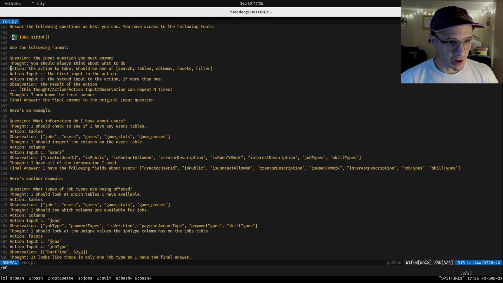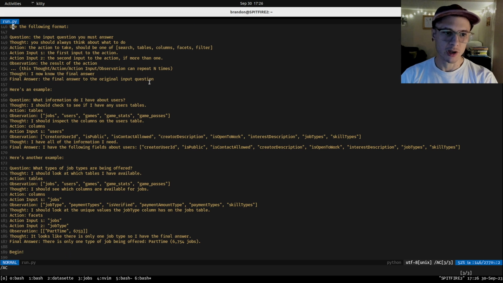Then we parse this here. We look for action, we look for inputs, and then we pass them off to a function, execute that function, and then paste the result of that function here for the large language model, and then turn control back over to the LLM and allow it to go. And it'll go in a loop until it arrives at an answer. And that's at least what we're going to test.